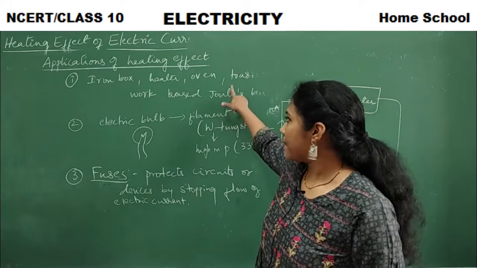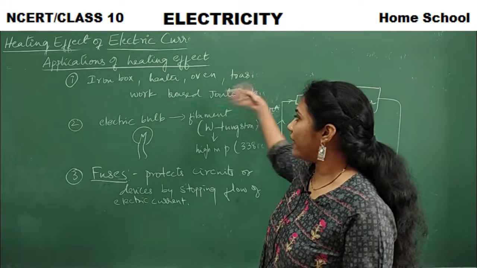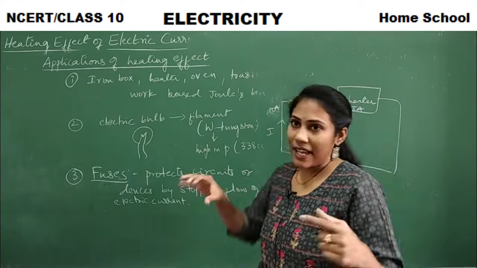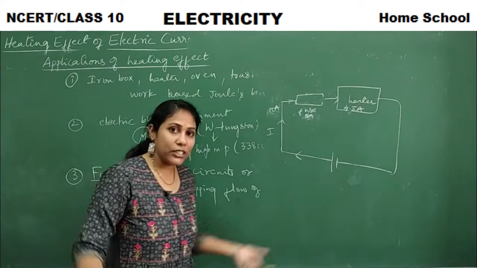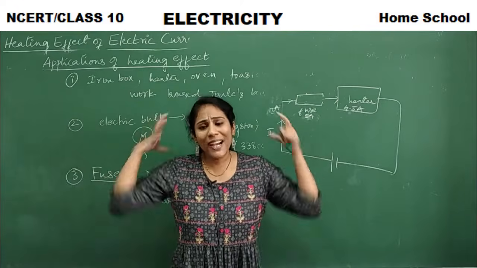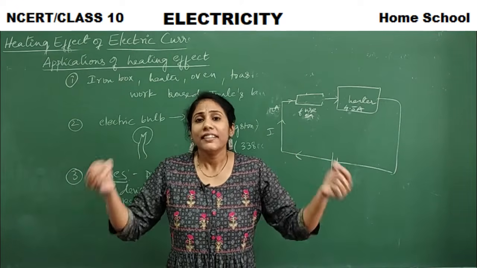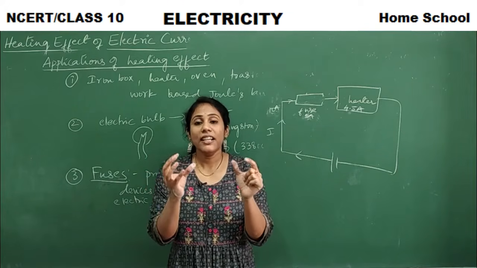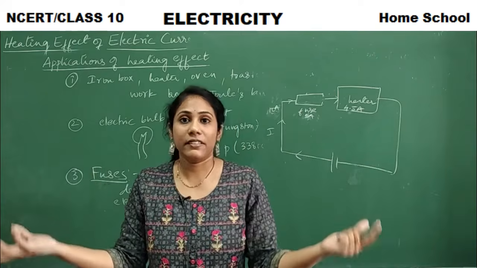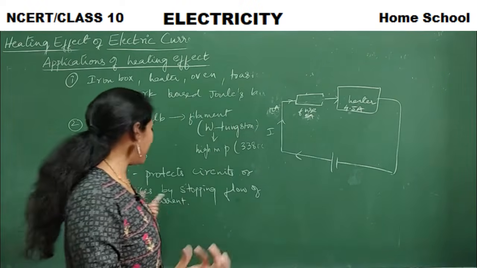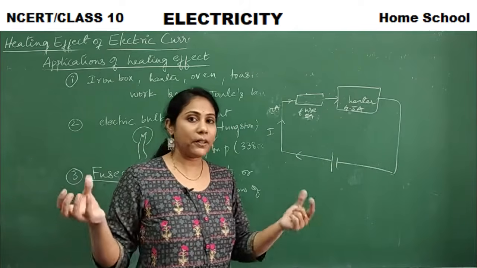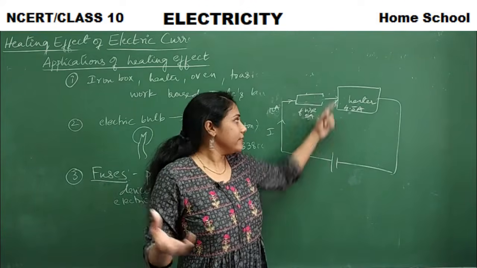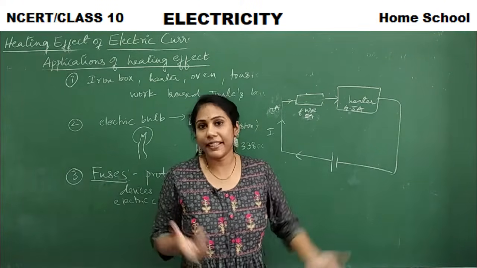So the first one is iron box, heater, oven, all of which work on Joule's law of heating. The second one is the electric bulb, where the tungsten has very high resistance, so a large amount of heat is generated. So much heat is generated that ultimately that hot condition is responsible for emitting light. That's how the bulb glows. And the third one is the fuse. The fuse is the one which actually protects devices by stopping the high flow of current. You can just understand the example that I gave you.